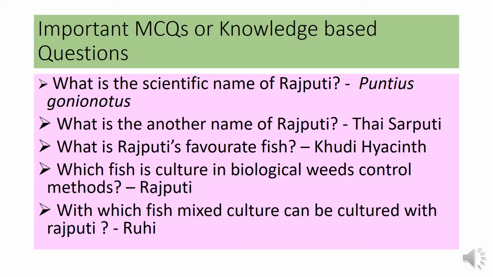The scientific name of Rajputi is Puntius gonionotus. Rajputi fish looks like sharputi, that's why this fish is called Thai sharputi. Rajputi's favorite food is khudipana, or water hyacinth. Khudipana is a plant, and Rajputi is cultured in biological weed control methods, and Rajputi can be cultured with another fish like rui.